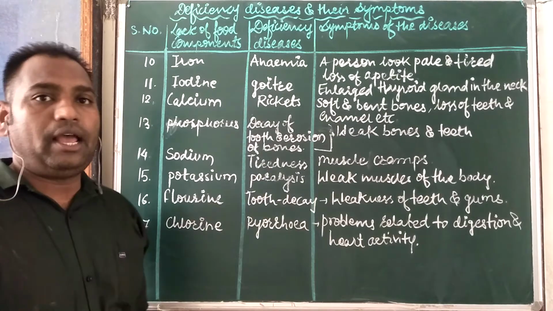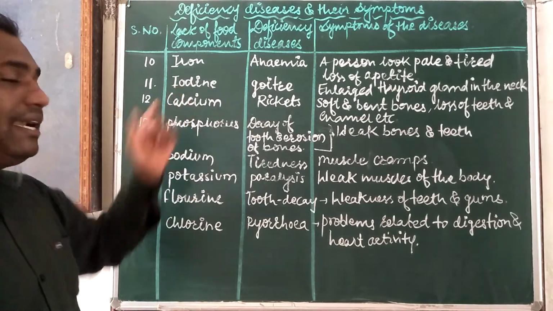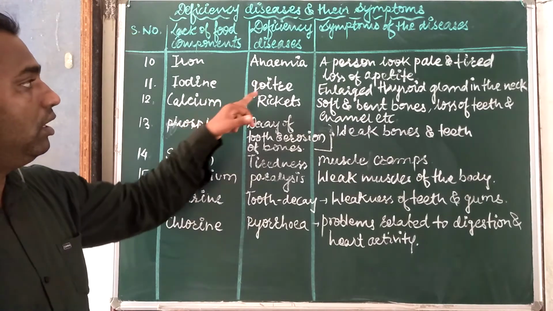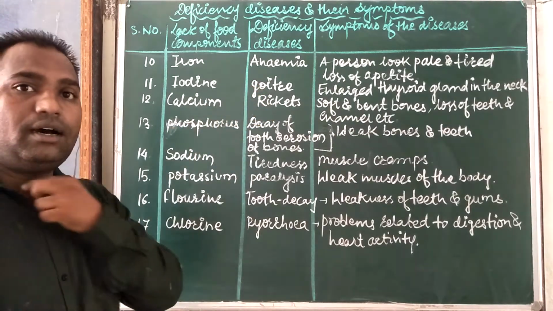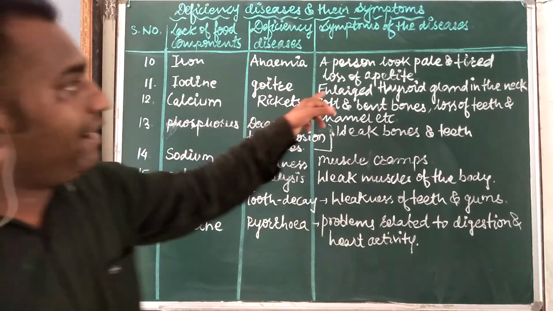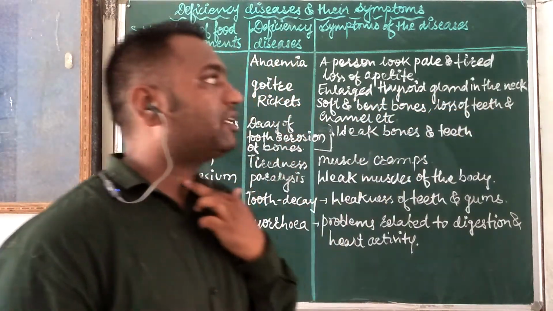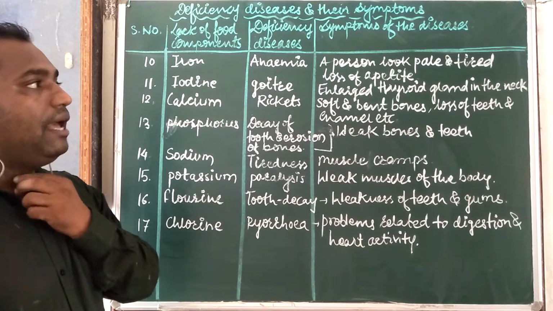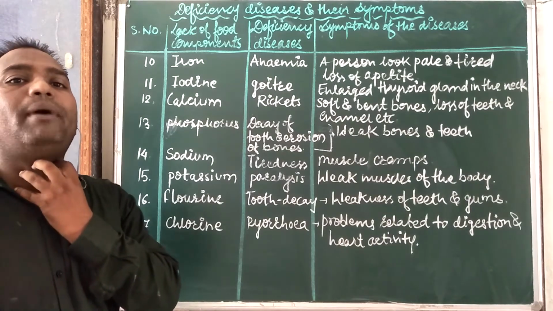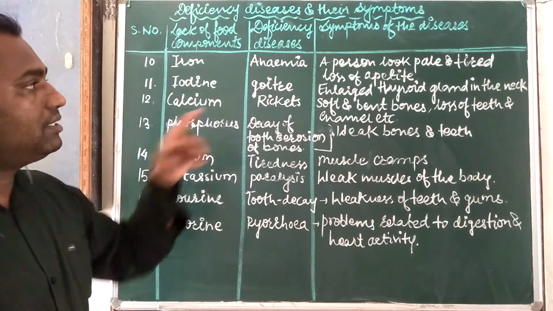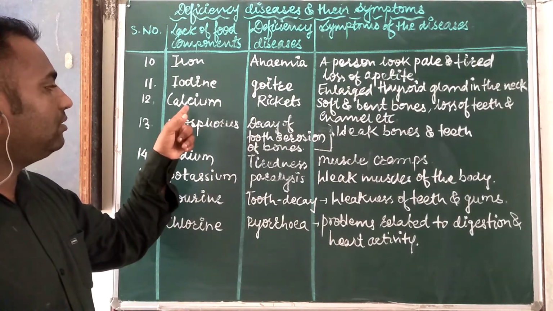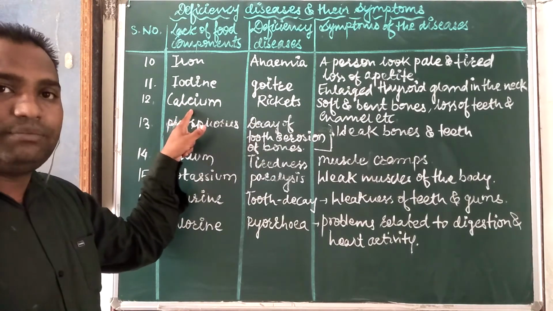Next is iodine. We get iodine from salt, and the disease name is goiter. Enlarged thyroid glands in the neck. So here the thyroid and parathyroid glands are there, and enlargement means a swollen part. Okay, so the disease name is goiter.